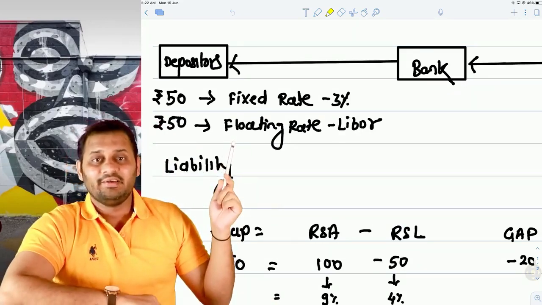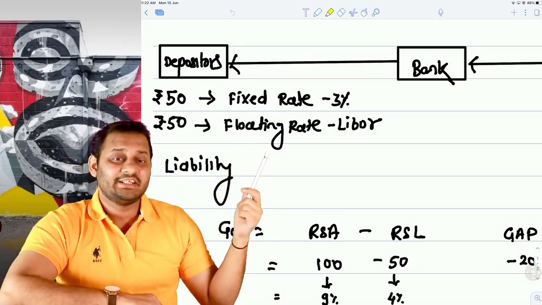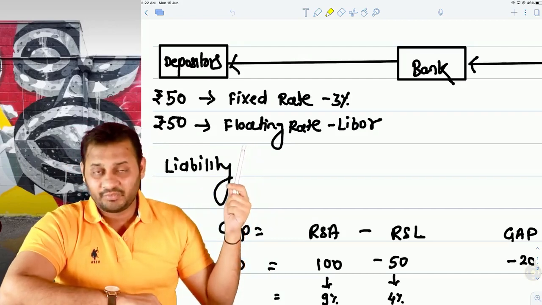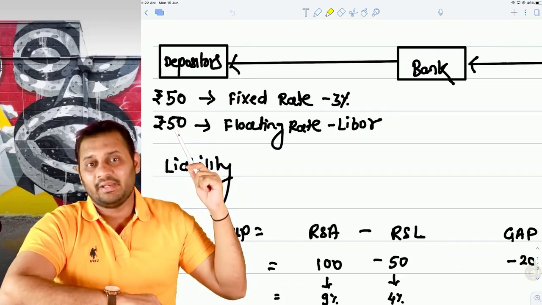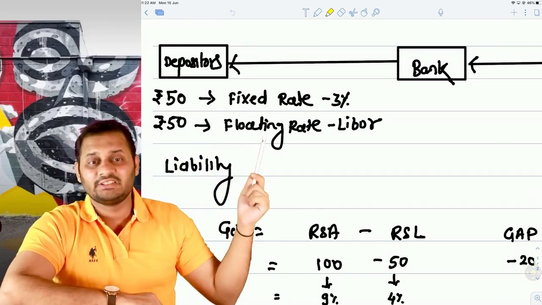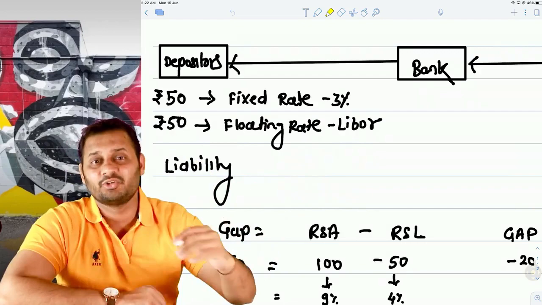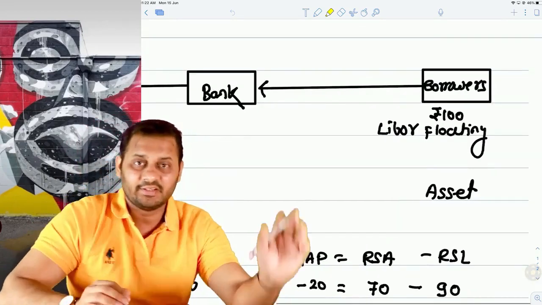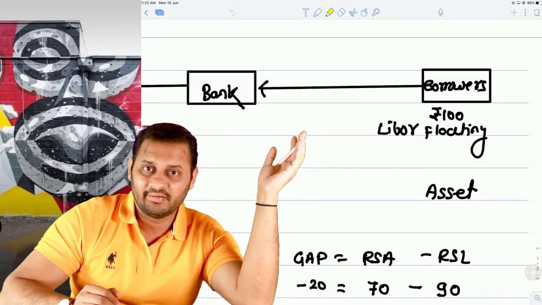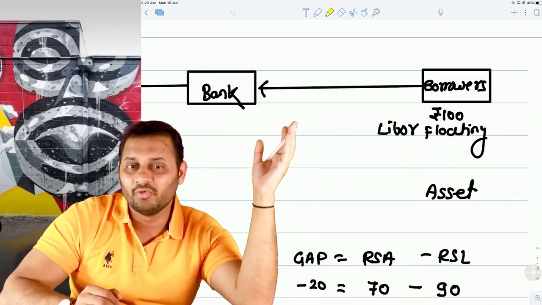So floating rate is a rate in which case the interest rate keeps on changing, and on which there will be a different interest payment by the bank. So this 50 rupees, which is at a floating rate which keeps on changing, is called rate sensitive liabilities. And the rate sensitive asset here is the entire 100 rupees, because it is entirely on a floating rate.